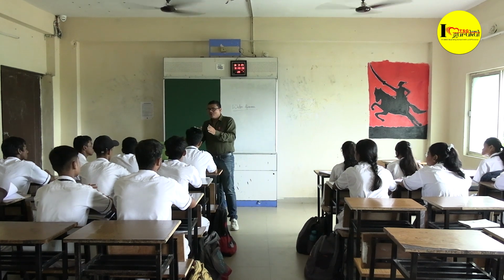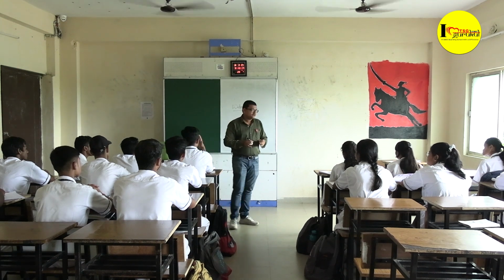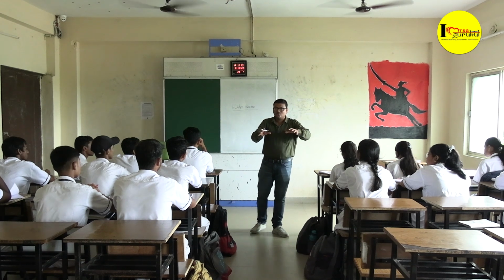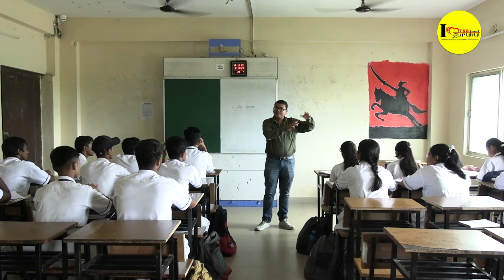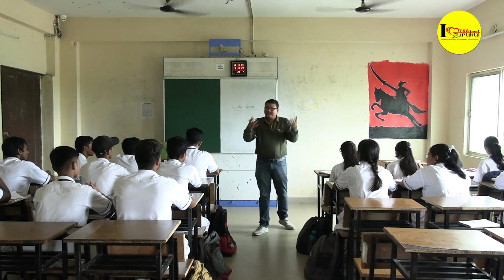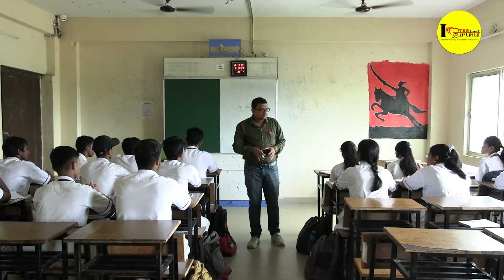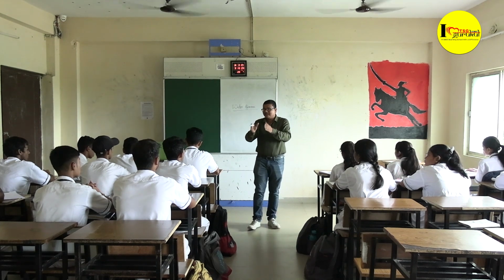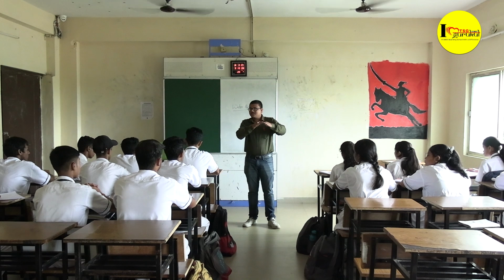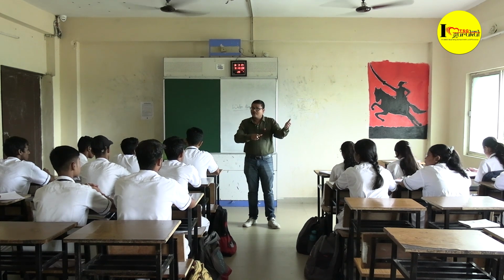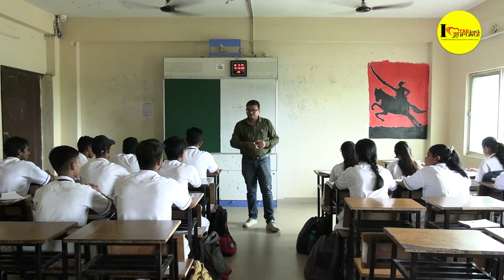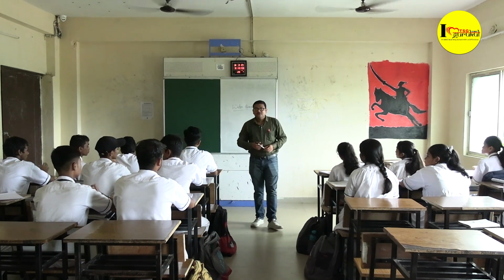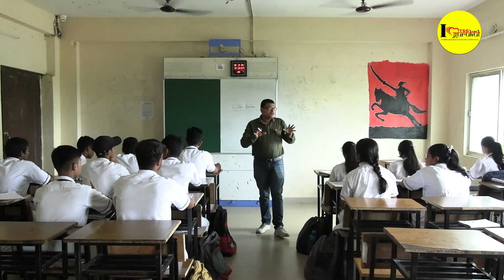So who can tell me what is the main factor? Anyone can explain why the groundwater is day by day decreasing in the Punjab and Haryana region? Over irrigation. Very good. So clap for him. Over irrigation is the main factor.